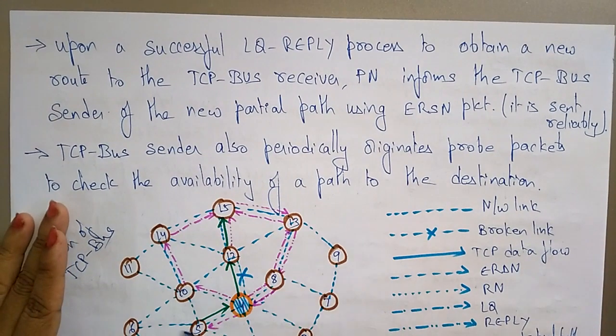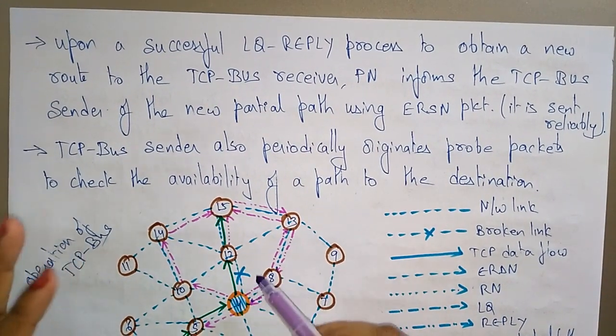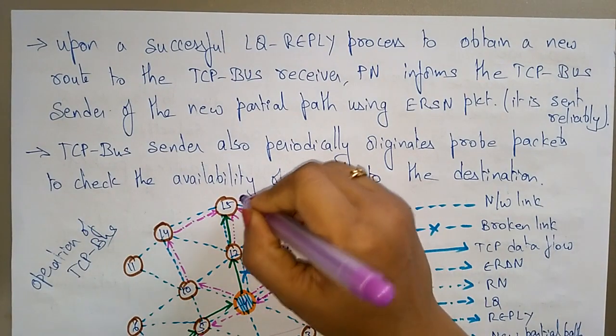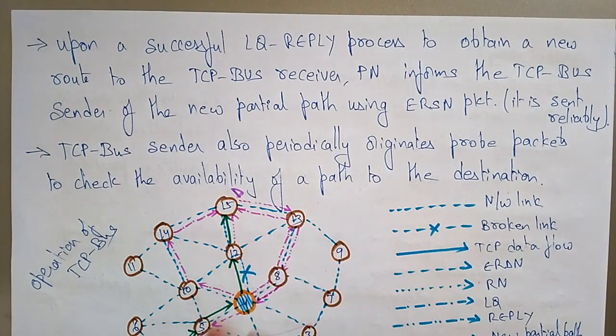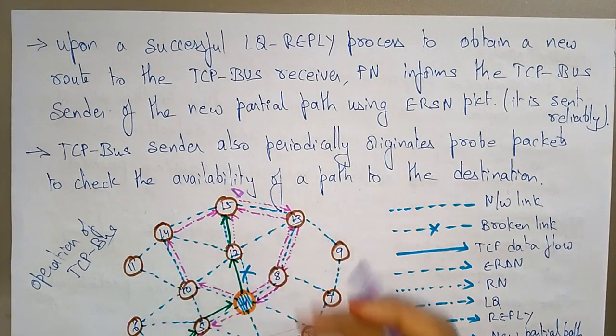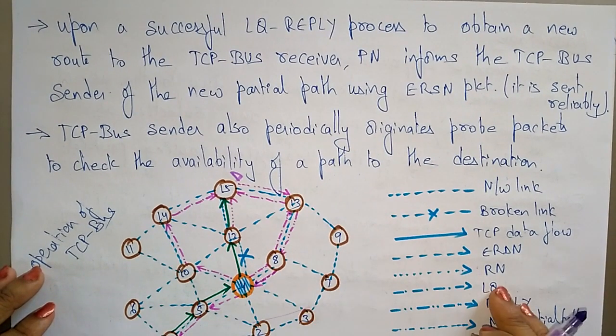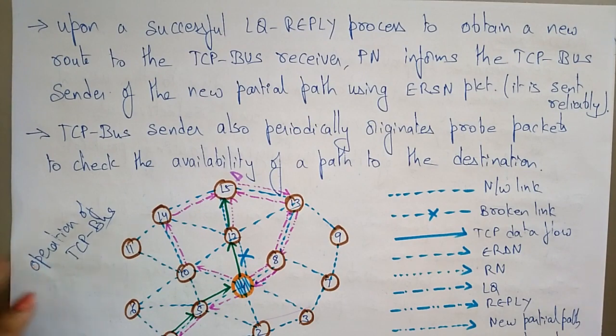Here you can see so many nodes. Some are downstream and some upstream. These are all upstream and these are all downstream. Here this is the source, and let us take 15 as the destination. The dotted lines are the network links, and this is a broken link. Whenever the correct path is found, TCP data flow will be obtained. These are the ERDN packets, meaning explicit route detection node. And the RN, LQ, reply, new partial and pivot nodes are there.